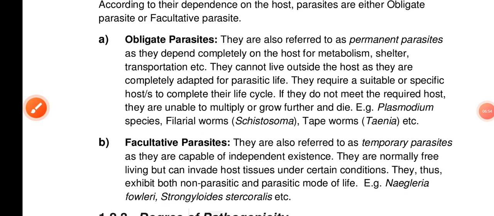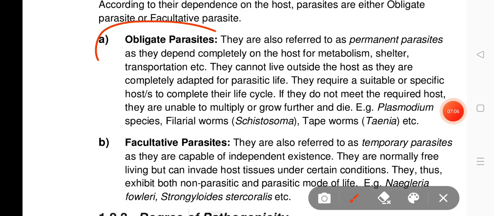Obligate parasites are organisms that cannot complete their life cycle without a host and are wholly dependent on it for survival. They can only reproduce and grow within a living cell and die if the host dies. Examples include bacteria, fungi, and viruses. They are completely dependent on their host.